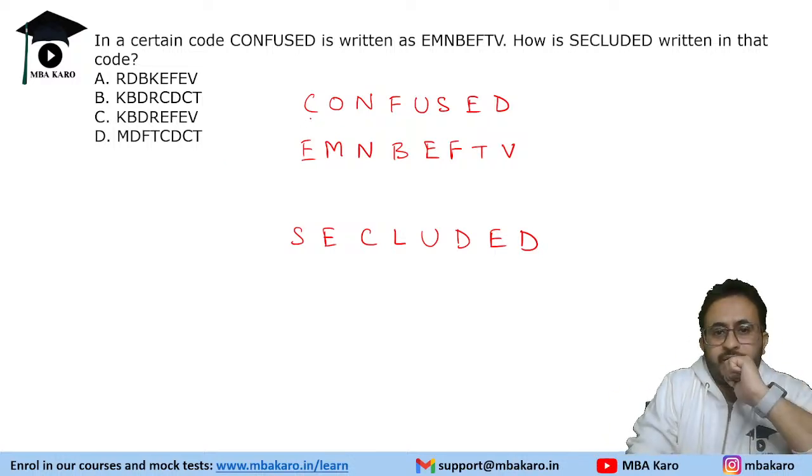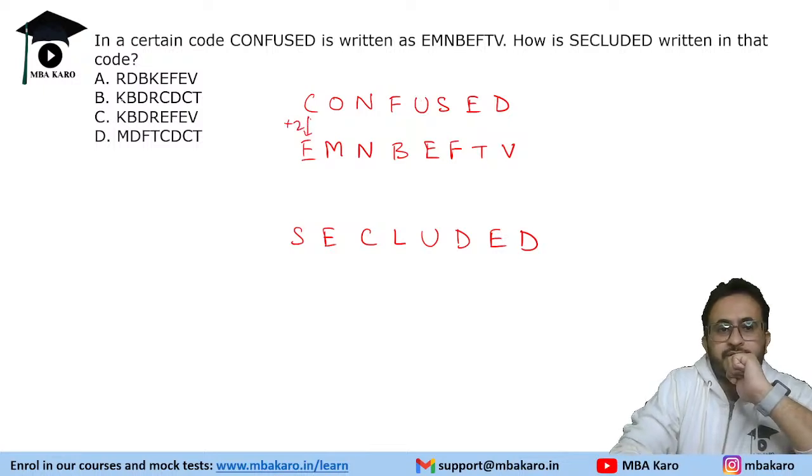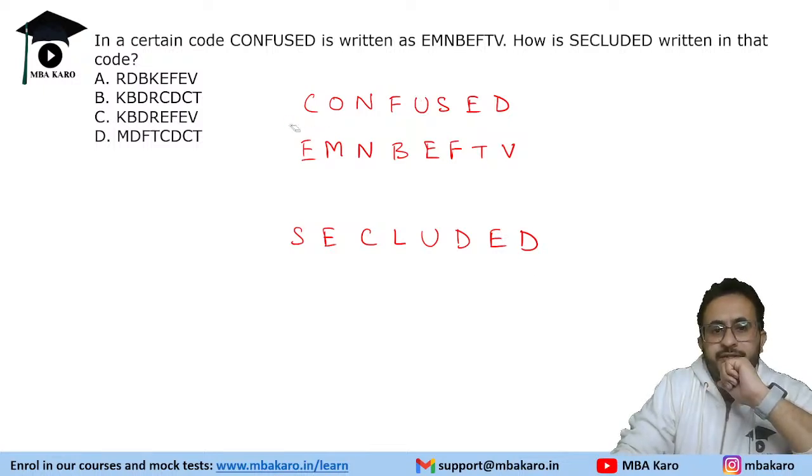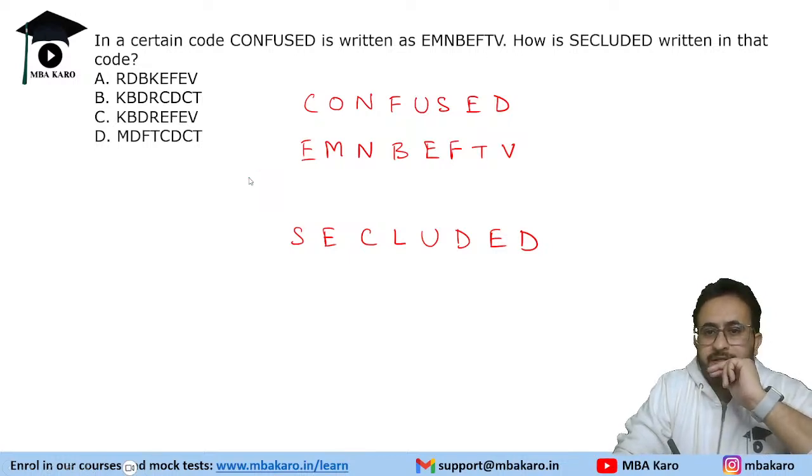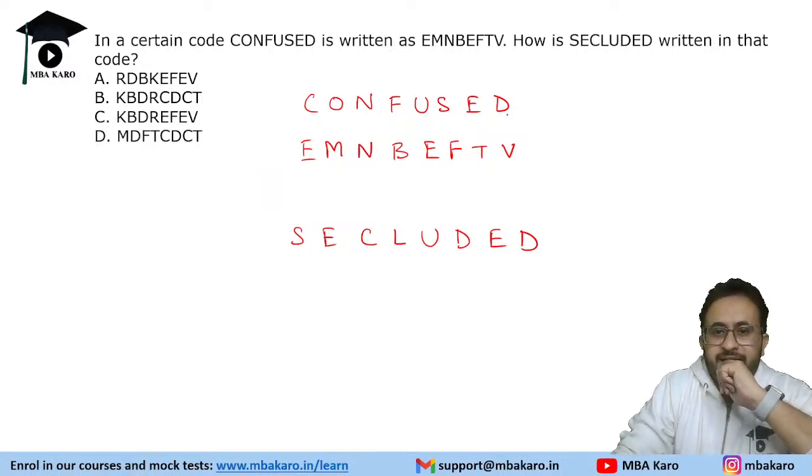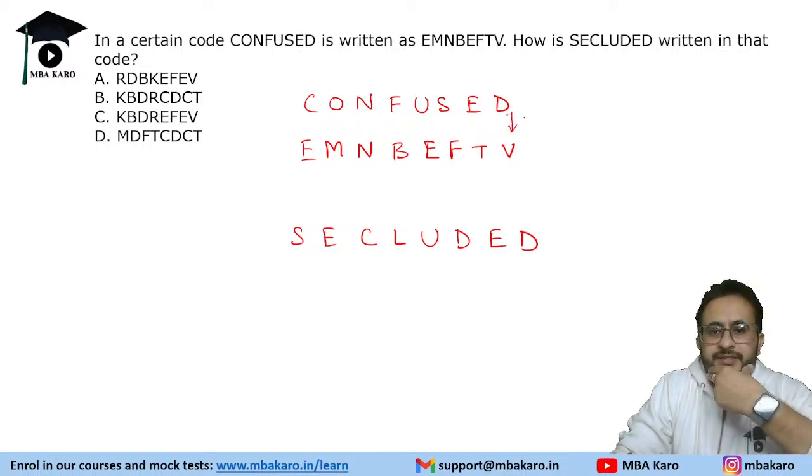Now C is not related to E in this manner, because if it was plus 2, S plus 2 should be U. None of the options says U, right? Now, similarly, let us say the last letter D is coded as V. D is 4, V is 22, sum is 26. So can it be V?